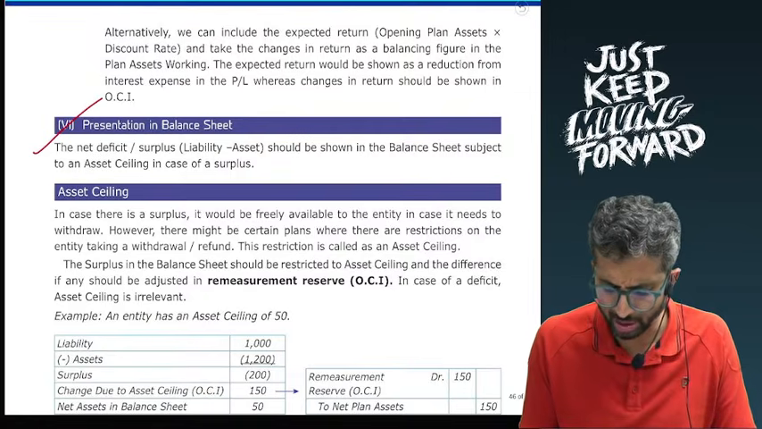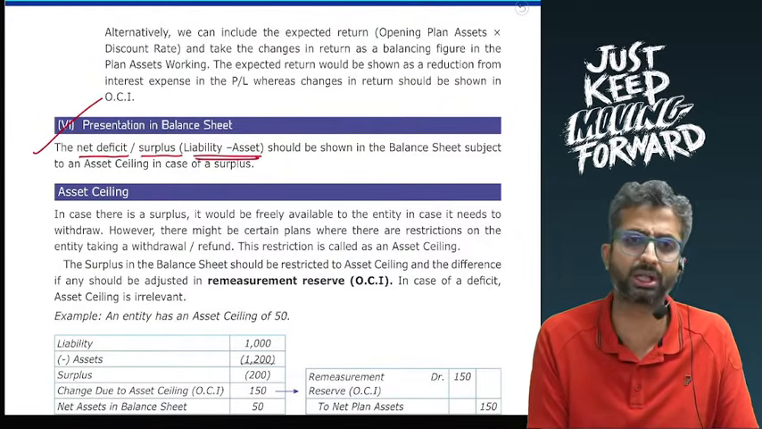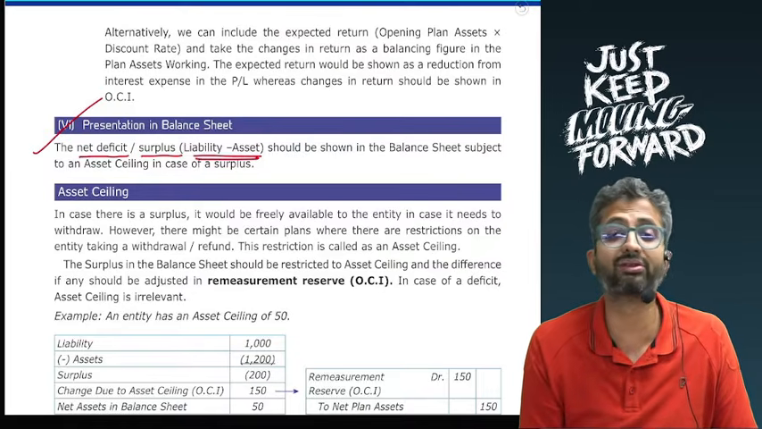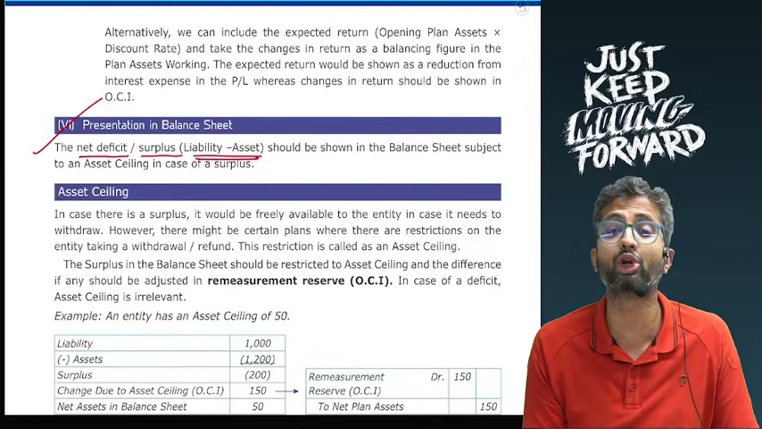Then you go to the presentation in the balance sheet, where you have to present the net deficit or net surplus, that is liability minus asset, subject to the existence of an asset ceiling. Now this is rarest of the rare case. What is an asset ceiling? There is a withdrawal restriction.